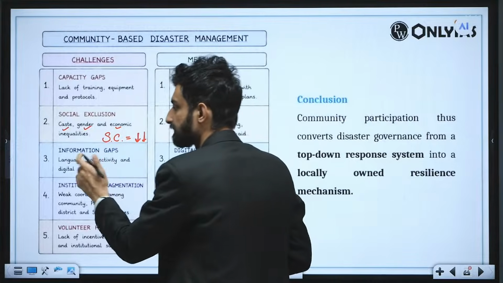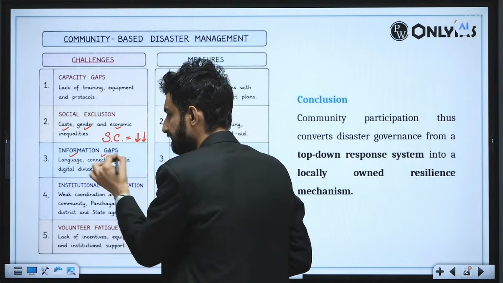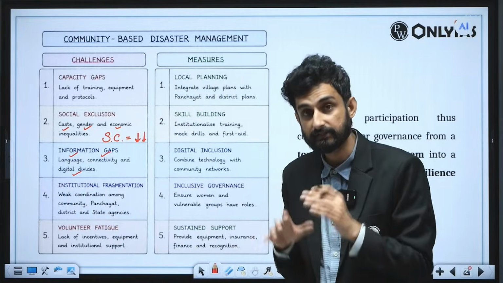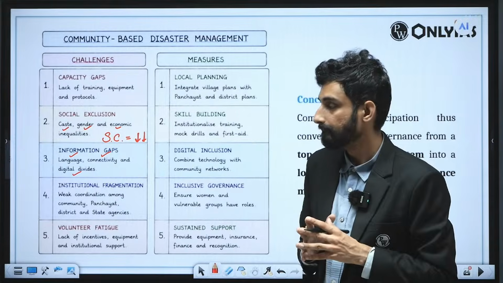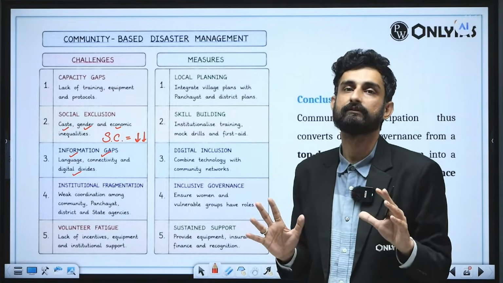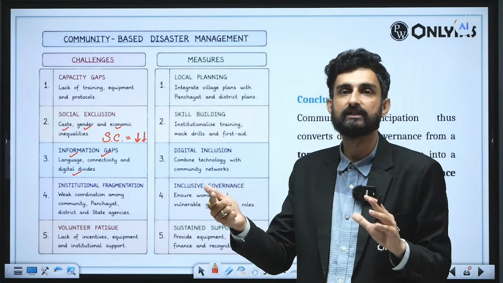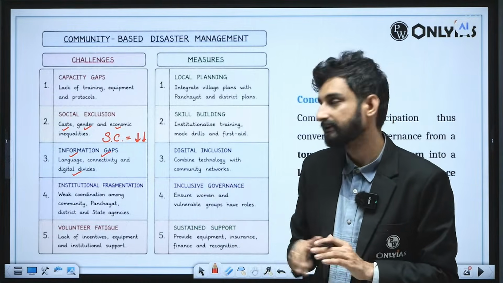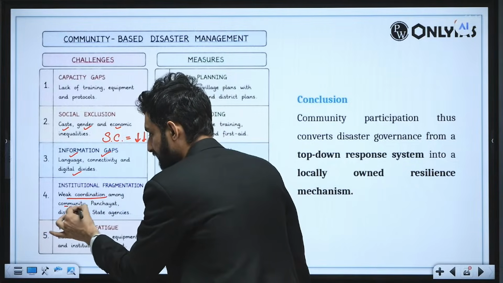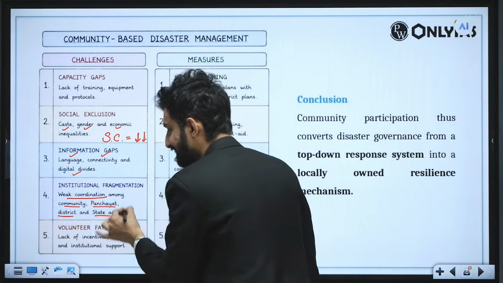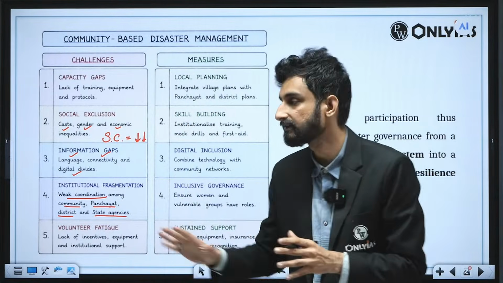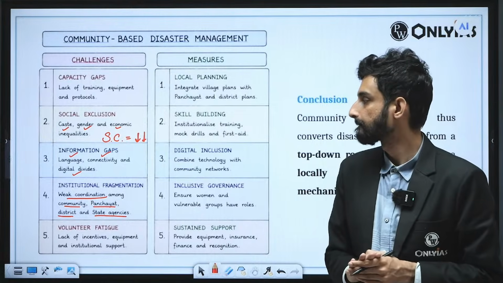Then information gaps, because language diversity is there, connectivity is weak here, and there are digital divides. So always remember in the context of India that there are three important divides: the rural-urban divide, the digital divide, and the gender divide that exists. Then institutional fragmentation, weak coordination among community, panchayats, district and state agencies exist, and therefore the interdependency, the convergence is seen to be shallow.